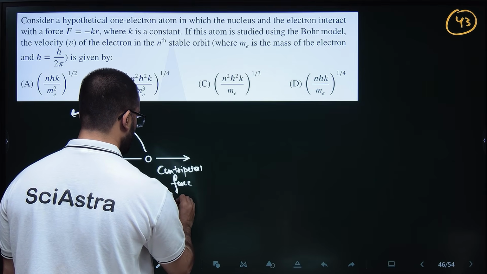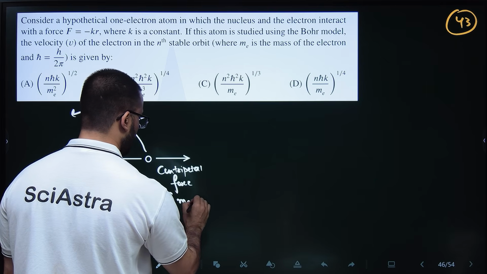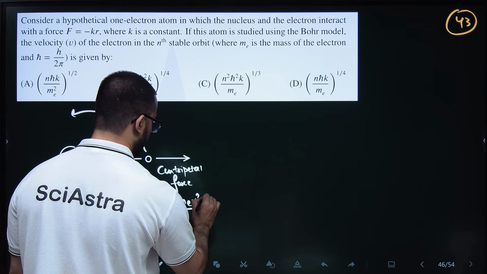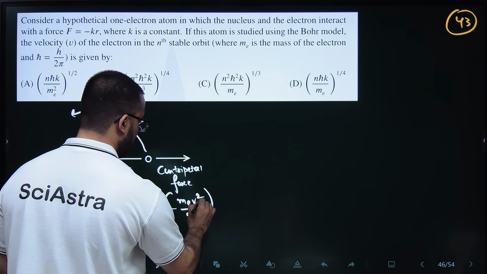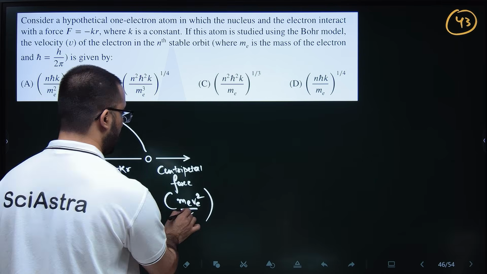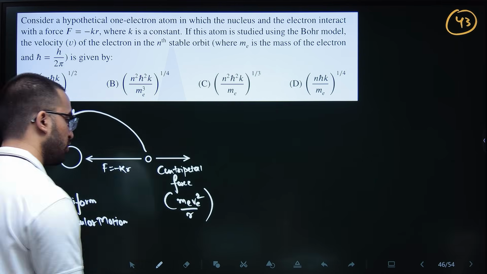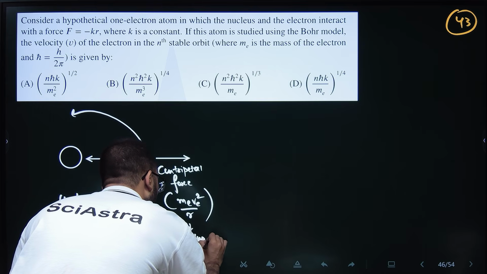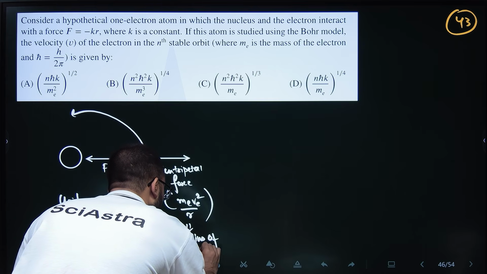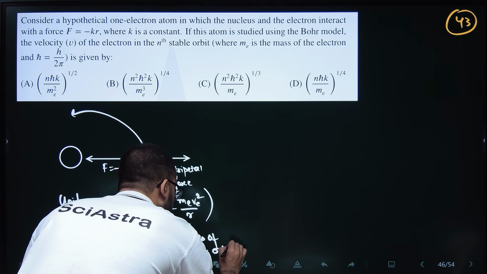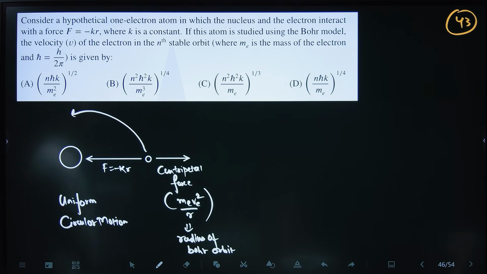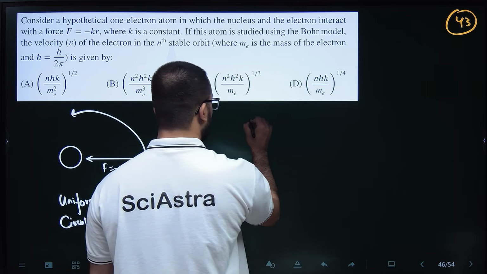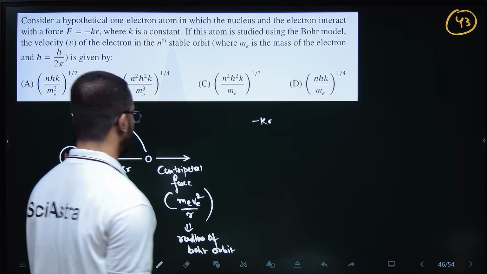So this force is m_e v_e squared by r, the speed of the electron squared by r, where r is the radius of the Bohr orbit. These two things are equivalent, since an equal and opposite force is there.